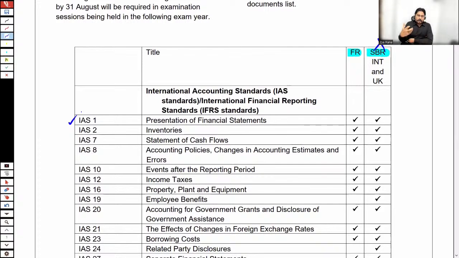Just let me guide you about each standard quickly. All of the companies are preparing financial statements in a similar format, in a similar way. How are they preparing? All of the companies are preparing financial statements in a similar manner because all of the companies are following IS 1, which tells about the presentation of financial statements. So that's a part of FR.